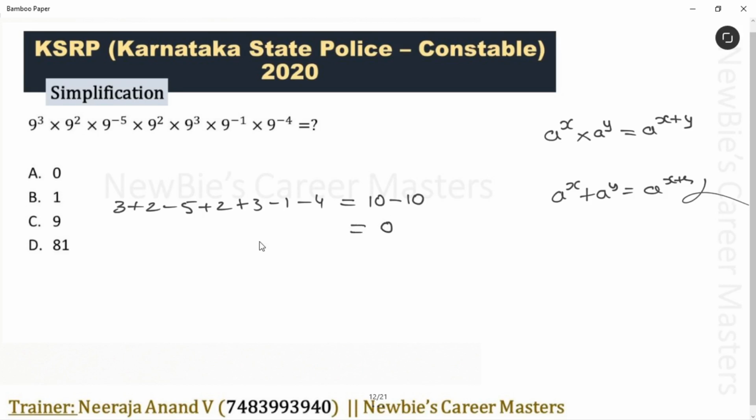What do you have to do with this 0? Place that value as power of this base. Base is 9. 9 power 0 is the answer for this question. What is 9 power 0? It is 1. Not only 9 power 0, any number power 0 is 1. 100 power 0, 1000 power 0, 2 power 0, any number power 0 is 1. Do remember this? Option B is the answer for this question.